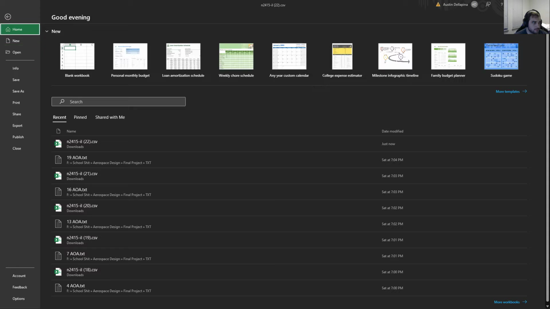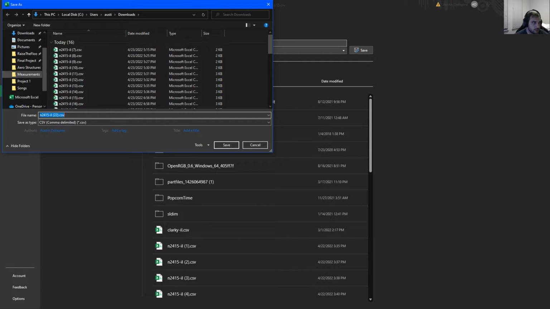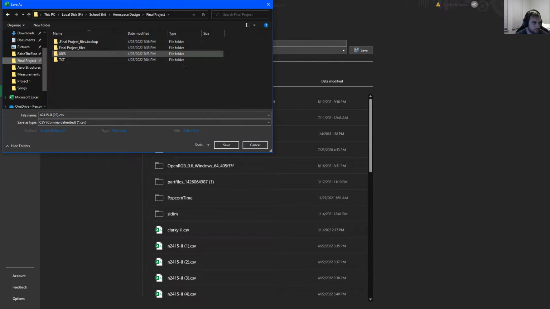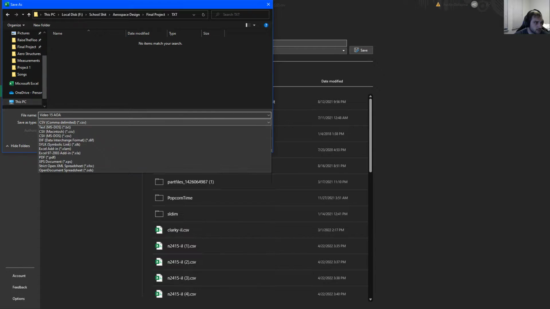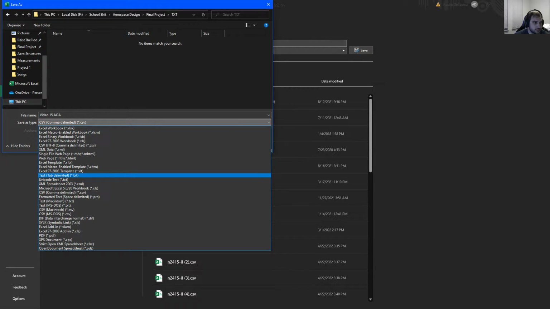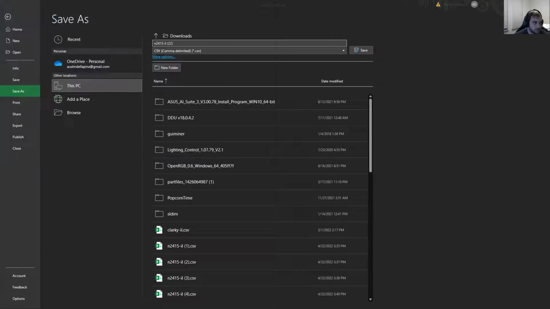From there, we're going to save this. Need to save it as, so we'll do video 15 angle of attack. You just save it as a text file, tab delimited. And so these are all the ones that I already have saved. So we're going to save this here.